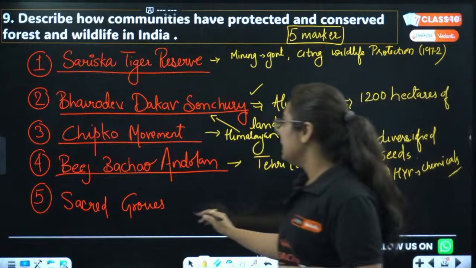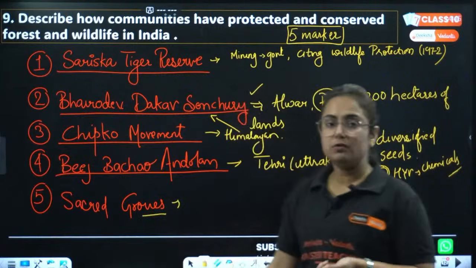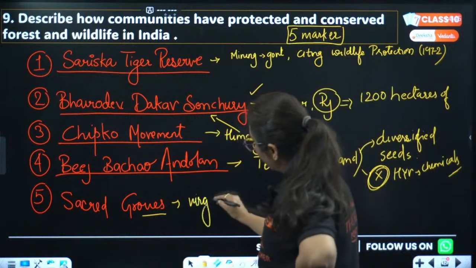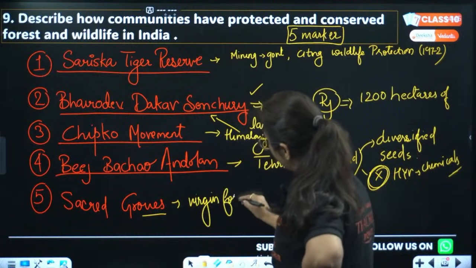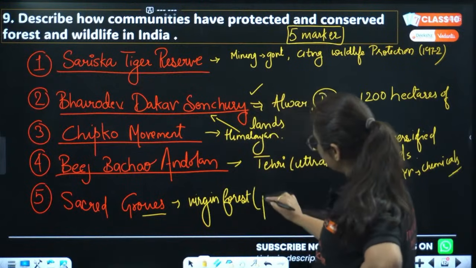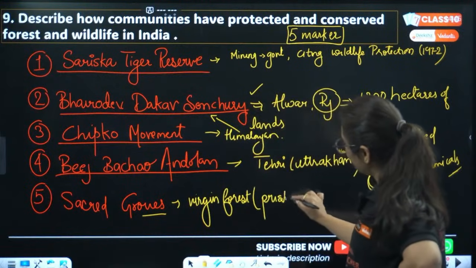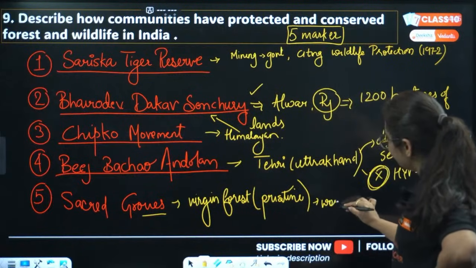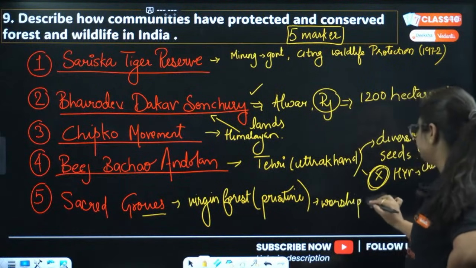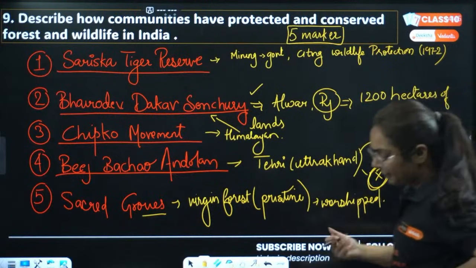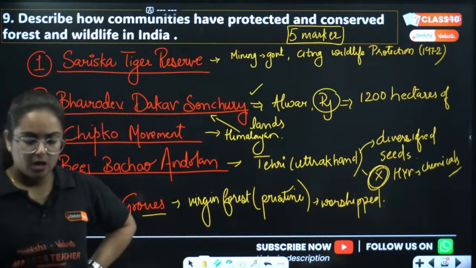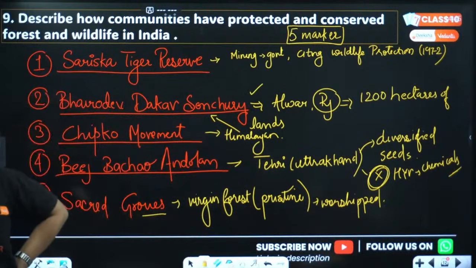And if we talk about sacred groves, sacred groves are basically to protect the virgin forest, which is pristine in nature, which has been worshipped for centuries. Like there are certain communities in India that worship, like the communities which worship the black bug.